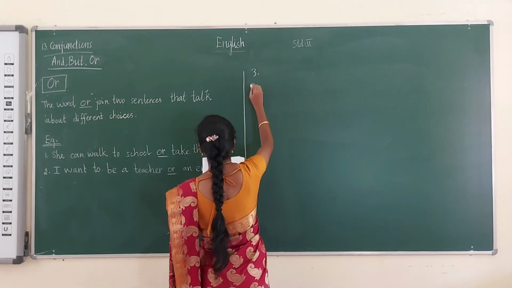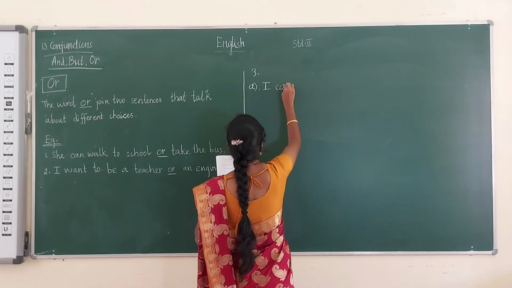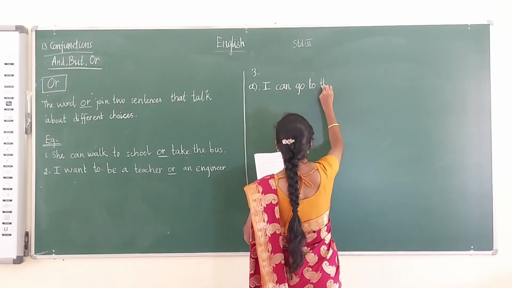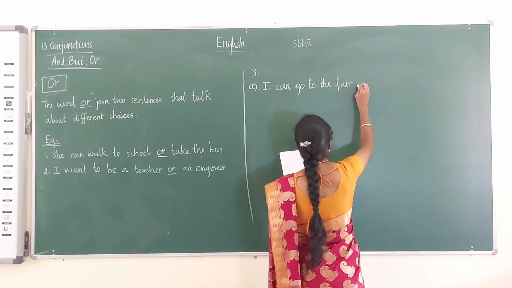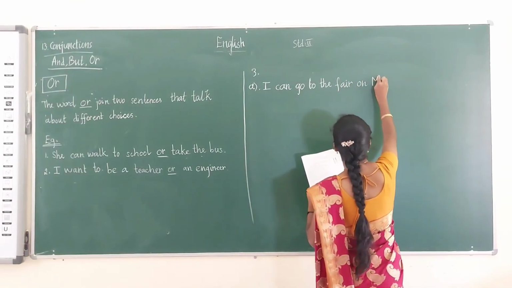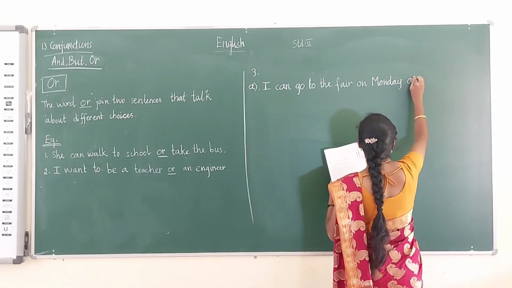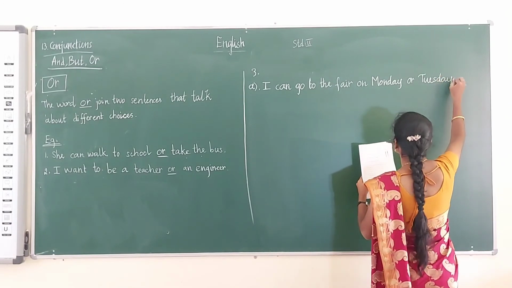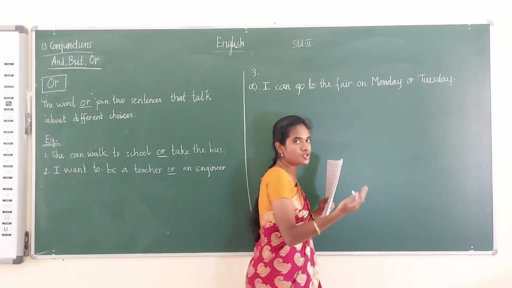Third exercise, A1, I can go to the fair on Monday or Tuesday. Full stop. Okay, Monday or Tuesday, it's a choice.